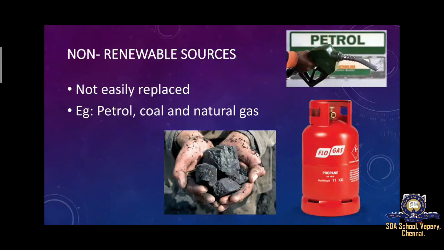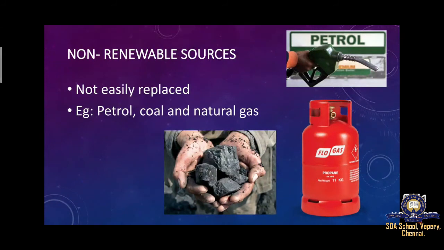The second one, non-renewable resource. Non-renewable resource is just the opposite of renewable resource. For renewable resource I told you the word replaced. What is the opposite of replaced? Not replaced. So we cannot replace non-renewable resources. The resources which are not easily replaced once used are called non-renewable resources. We can use them only one time.